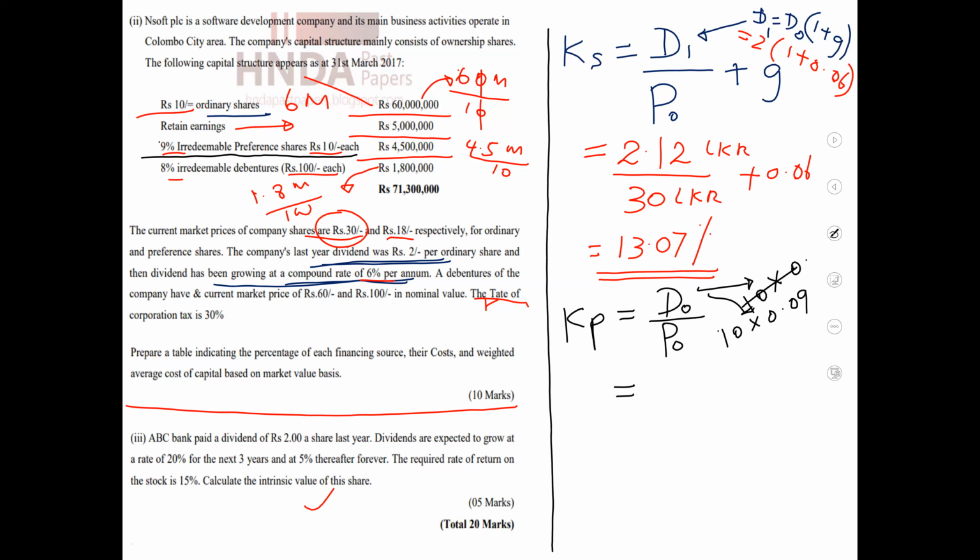Then P0, the market value of this share. The market value of the preference share has been given as 18 rupees. Then P0 equals 18.